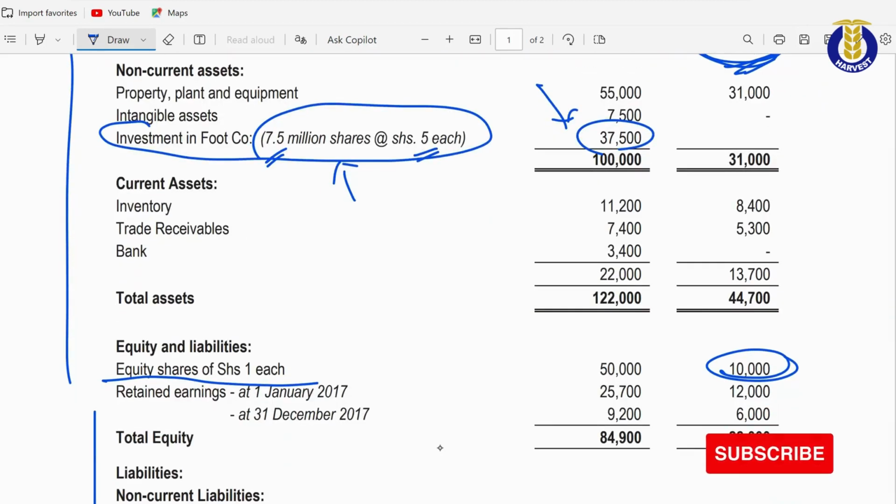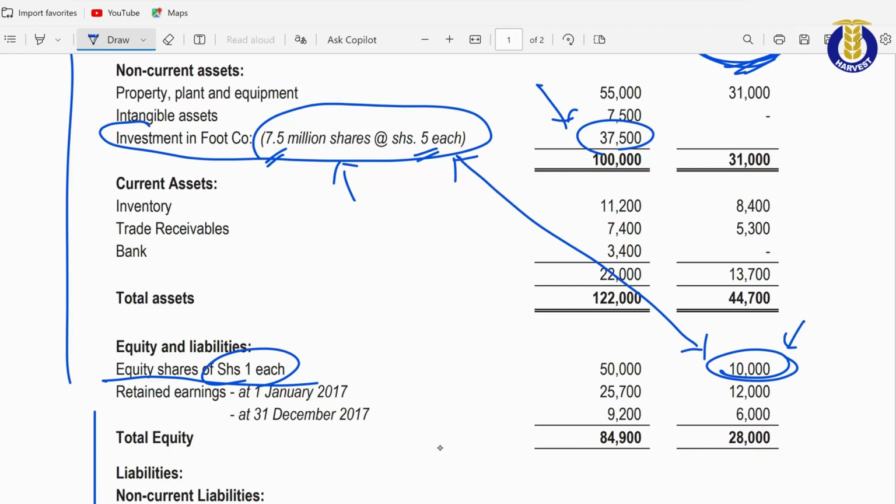So if we have total equity of 10 million and each share has a nominal value of 1 shilling, it means outrightly that in total you have 10 million shares in issue. And out of the 10 million shares in issue, head company, the parent, has 7.5. So you do the math.